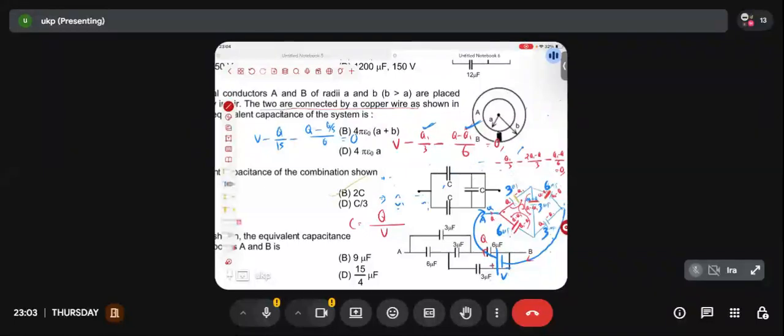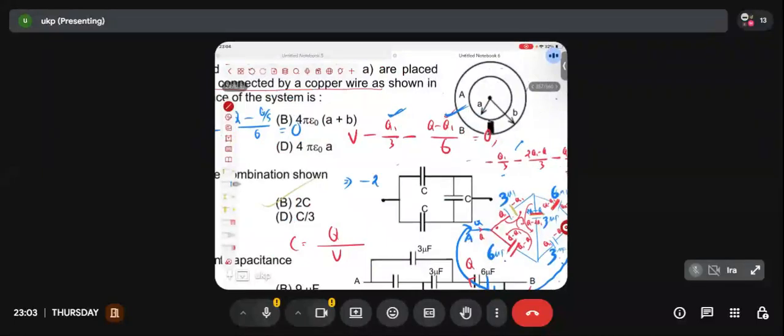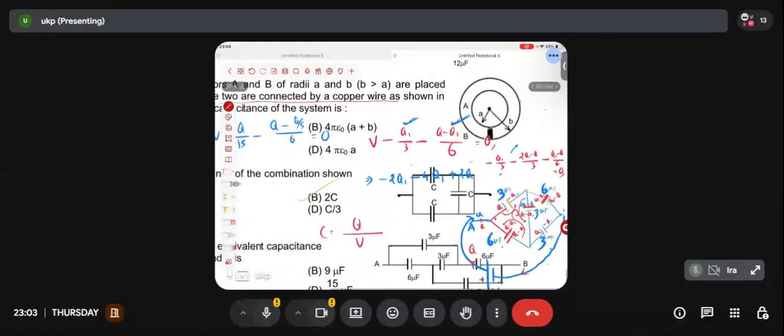I had said whenever I am making a calculation error, immediately pause me. So if you multiply this by 6, what you'll be getting? Minus of 2Q1, after that minus of 4Q1 plus 2Q minus Q1 plus Q equal to 0. Check it, okay friend? 2Q plus Q 3Q, yes or no? 2Q1 4Q1 Q1 7Q1, check once, is it coming?